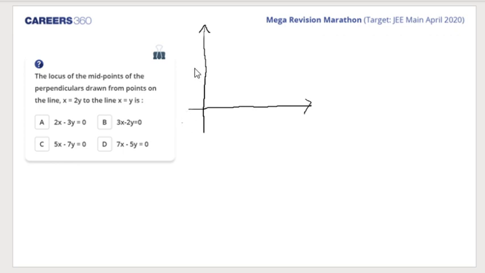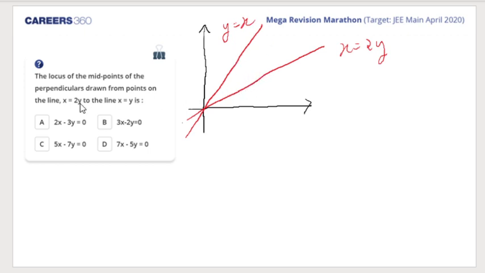They pass through the origin. So let's say this is one of the lines and this is the other line. This line is, let us say, x is equal to 2y, and this line is, let us say, y is equal to x.